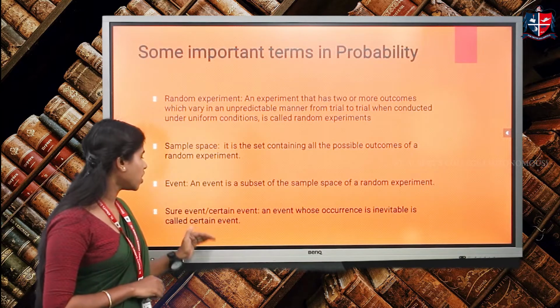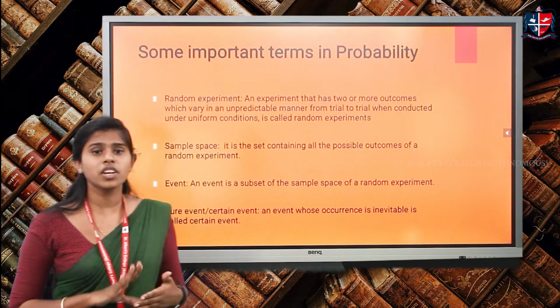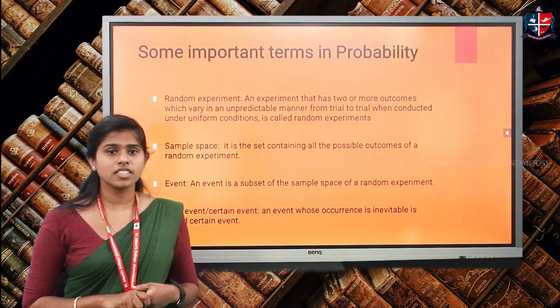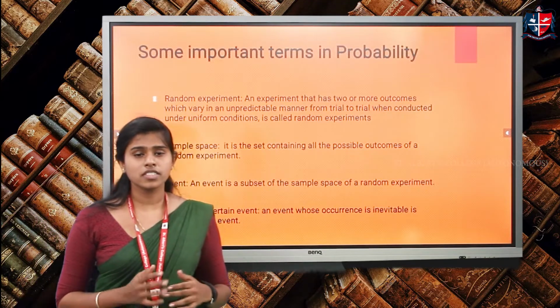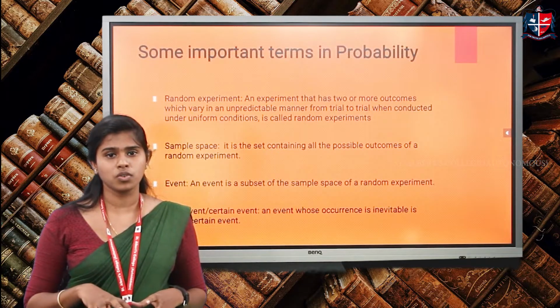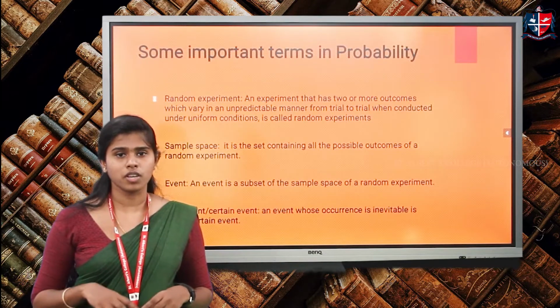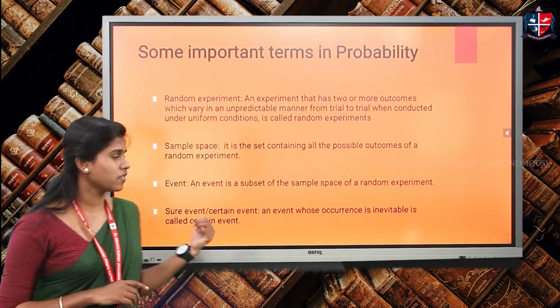Then comes the sure event or certain event. Sure events are those which will definitely happen. This event is known as the certain event. For example, suppose we are taking a white ball from a bag of white balls. We are sure that we will definitely get a white ball from the bag of white balls. So this is known as a sure event.